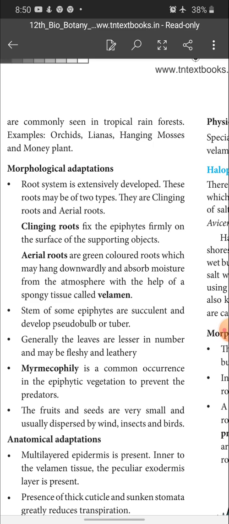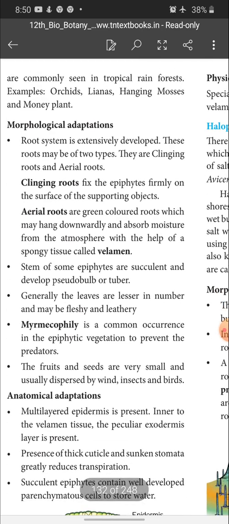Stems of some epiphytes are succulent and develop pseudobulb or tuber. Generally, the leaves are lesser in number and may be fleshy and leathery. Myrmecophily is a common occurrence in the epiphytic vegetation to prevent predators. The fruits and seeds are very small and usually dispersed by wind, insects and birds.